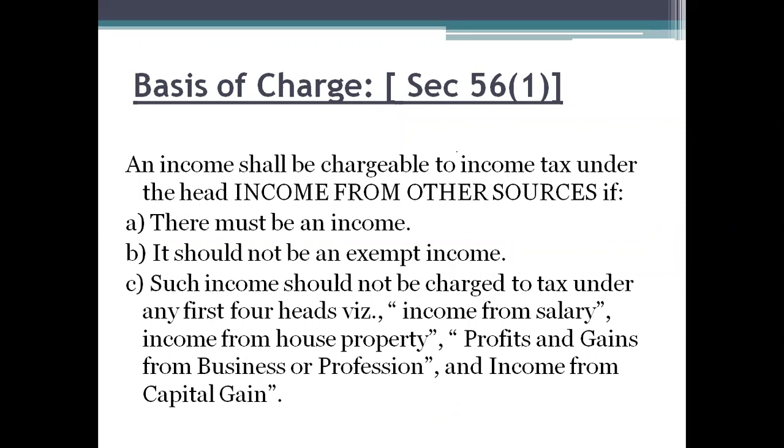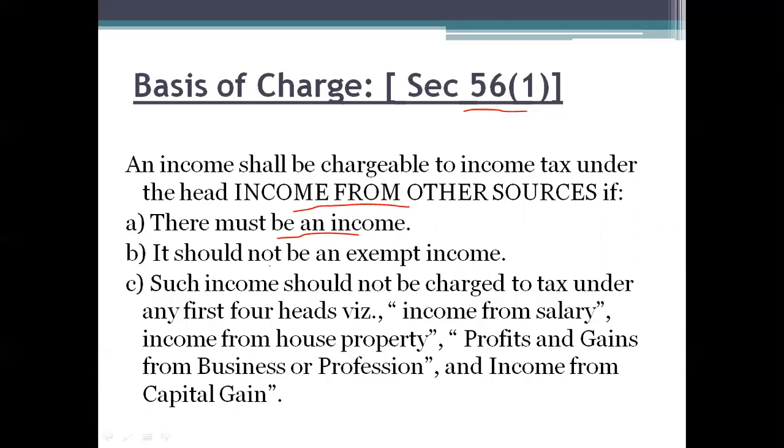As per section 56(1), there are some conditions which have to be satisfied by the income to be called income from other sources. Condition number 1 says that there must be an income. There should not be a loss, there should be income, then only it will be taken under the head called income from other sources.